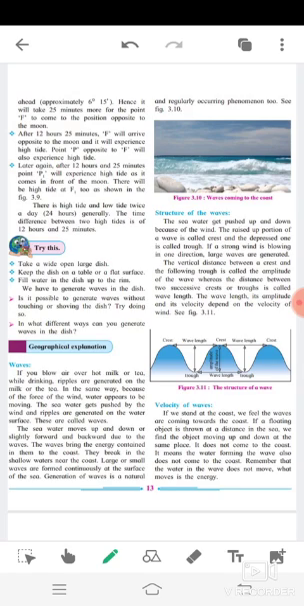There is high tide and low tide twice a day, generally in 24 hours. The time difference between two high tides is 12 hours and 25 minutes.